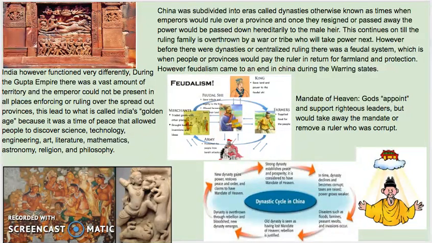However, before there were dynasties or centralized ruling, there was a feudal system, which is when people or provinces would pay the ruler in either taxes or obeying him for farmland and protection.